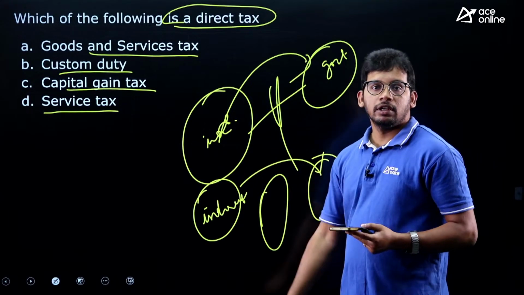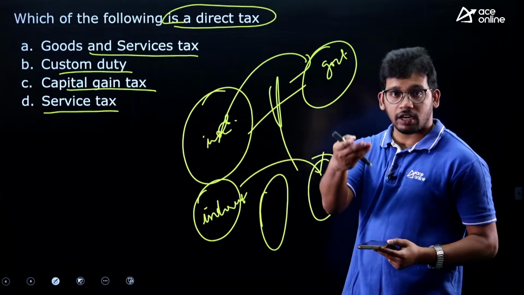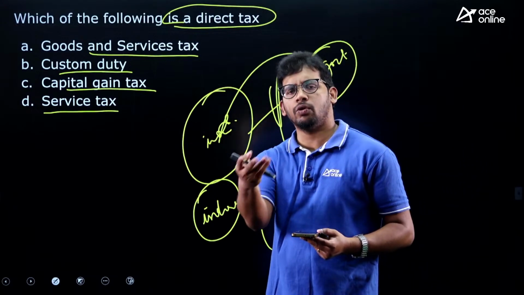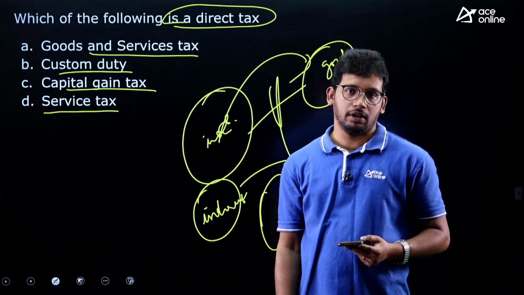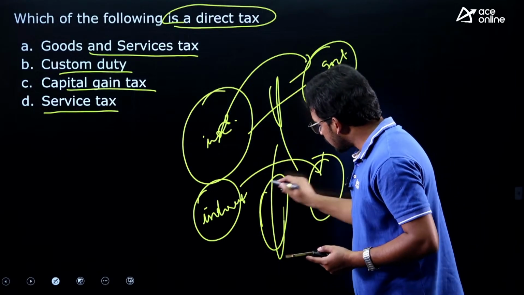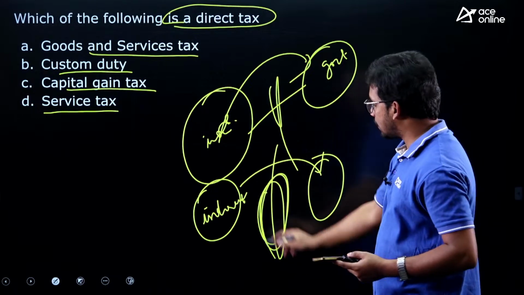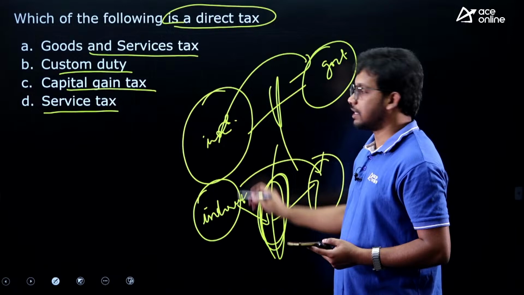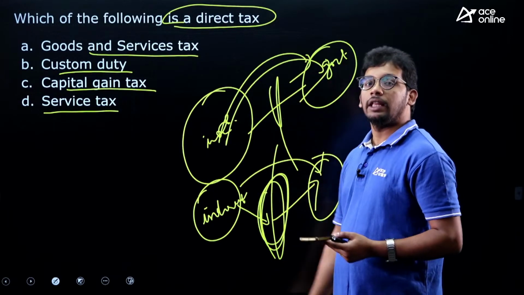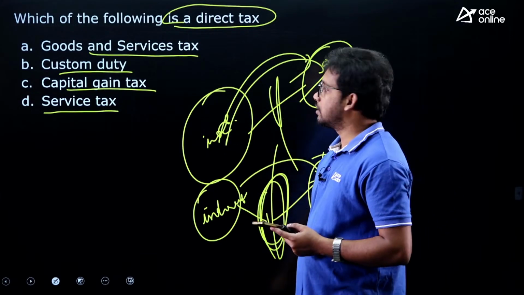For example, GST, are you paying directly to the government for GST? No, you are paying to the shopkeeper, and shopkeeper in turn is paying to the government, right? So if there is someone else who is collecting tax from you and then that is going back to the government, then that is an indirect tax. If you are directly paying to the government, then it is a direct tax, right?